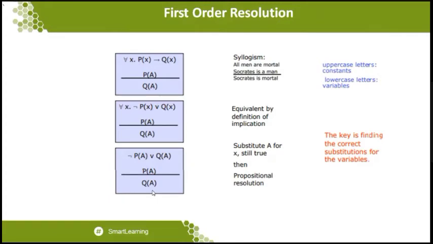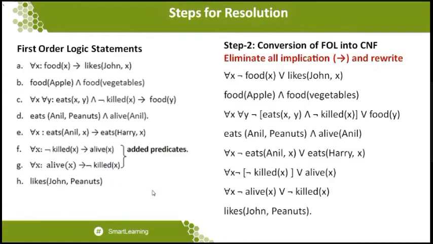So you can see the level of approach and how they did it. Initially they take the first order logic statement. At the second level they remove the implication by applying the equivalent statement. And at the third level they substitute a constant in the place of the variable. That is very important. So now we can go to the second step.